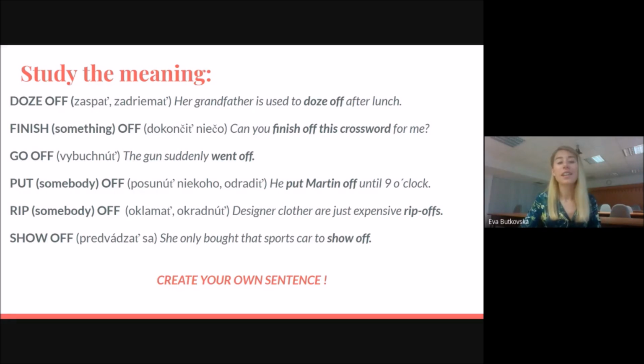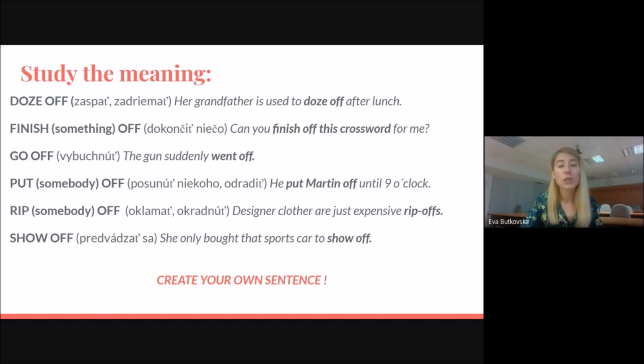And the last one is show off. So if somebody is showing off, that person is trying to impress. So she only bought that sports car to show off. She wanted to impress other people, to show off. You can show off by yourself, or somebody else can be a show-off.